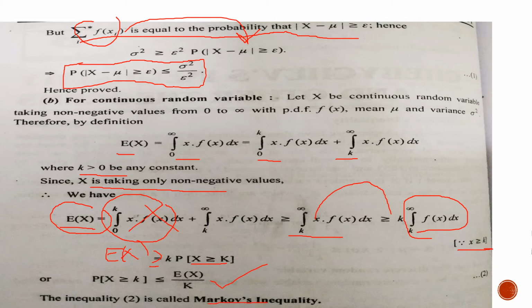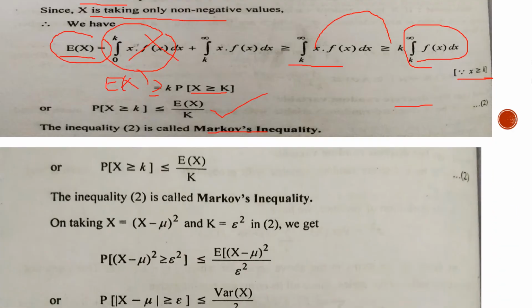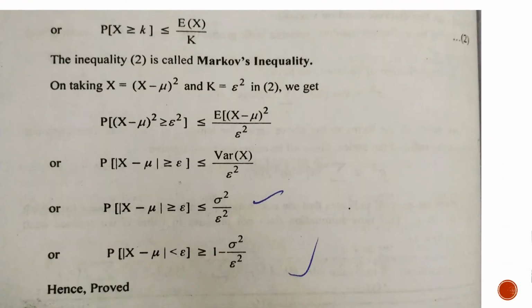Now, in this equation number 2, what will we do? We replace the value of capital X with (x minus mu) square in this equation and take k equal to epsilon square. So putting these values, we will get this thing, taking modulus, and we take the square root on both sides. So what will be this? This is the variance of x. So we have proved this equation. This is the Chebyshev inequality, very easy to prove.